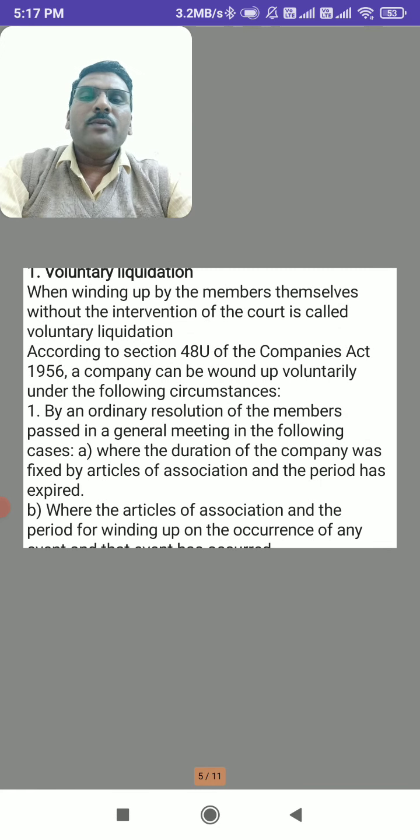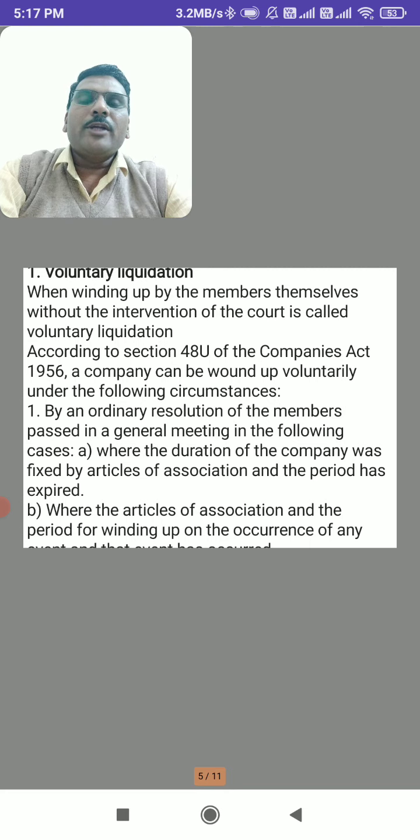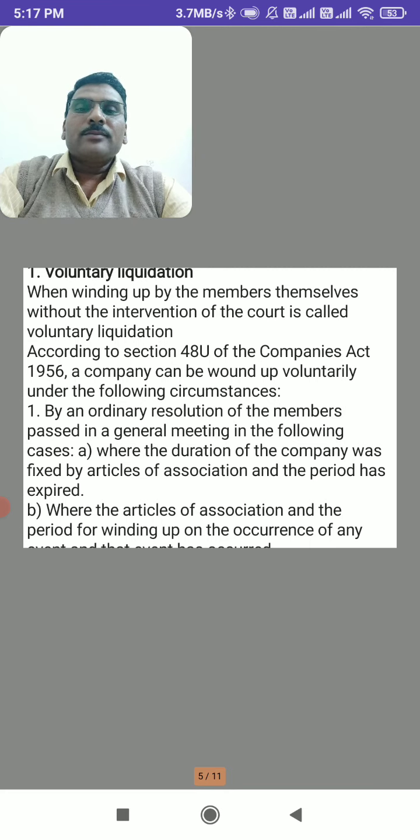First of all we will take voluntary liquidation, which is winding up by the members themselves without the intervention of the court. Here the members come together, sit together and hold a meeting, and then they decide to close the business. That means if the members voluntarily liquidate the company, it is called voluntary liquidation.